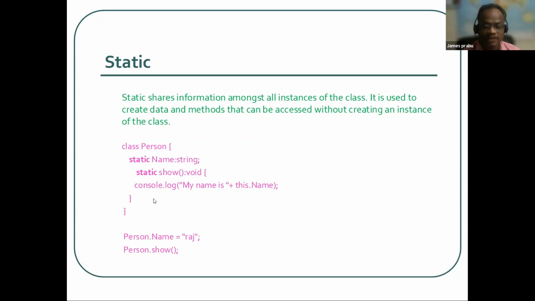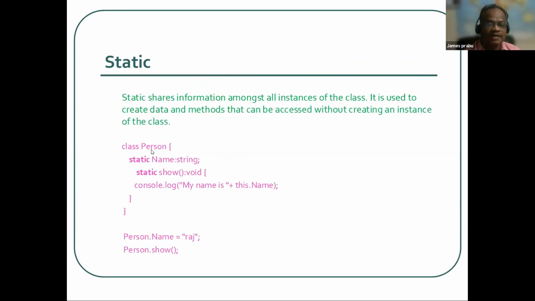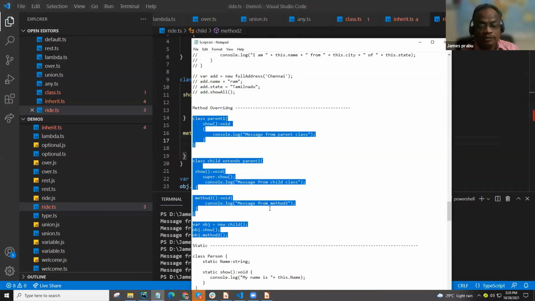Here in static, I have created one class, Person, and directly I can assign Person.name, then Person.show. This will be printed. I will show it in detail in code.